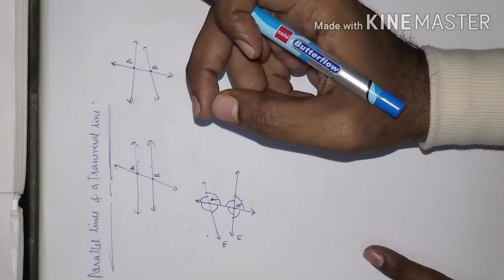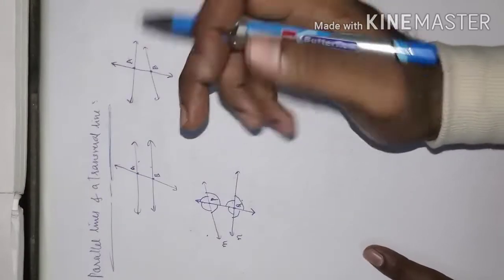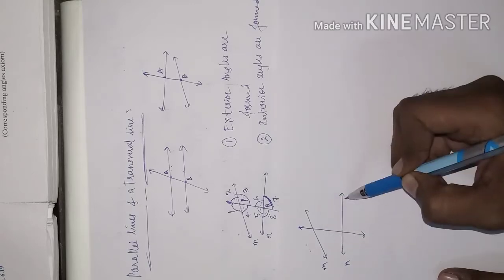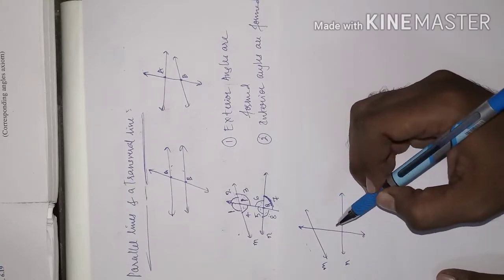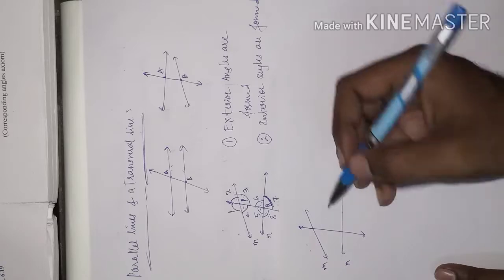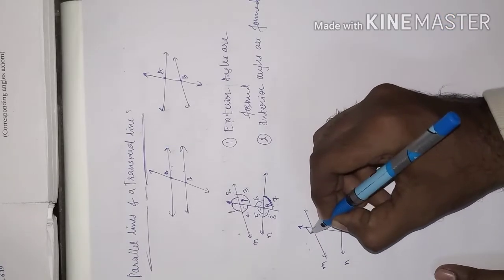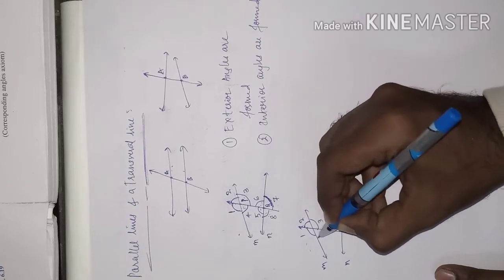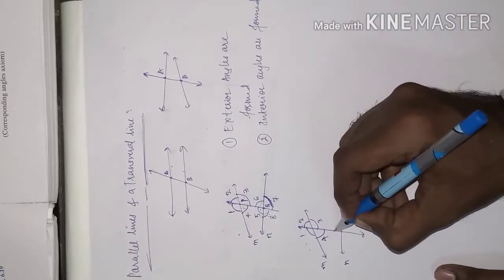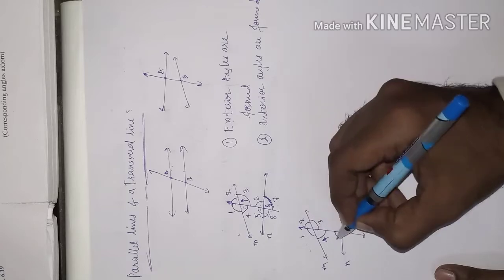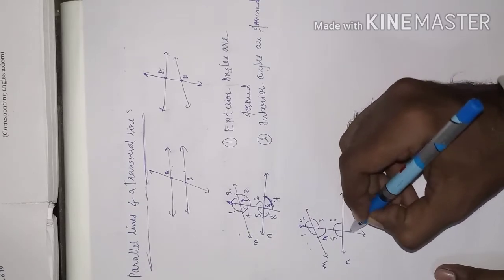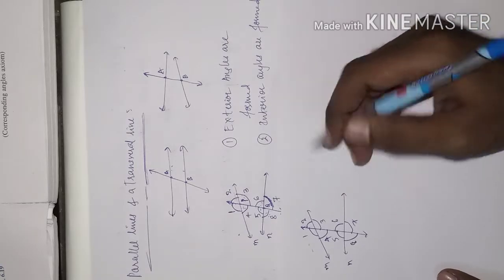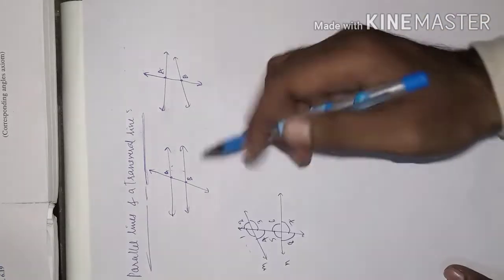Now when the transversal line intersects M and N, what angles are formed? Angle 1, angle 2, angle 3, angle 4 are formed in this part, and angle 5, angle 6, angle 7 and angle 8.